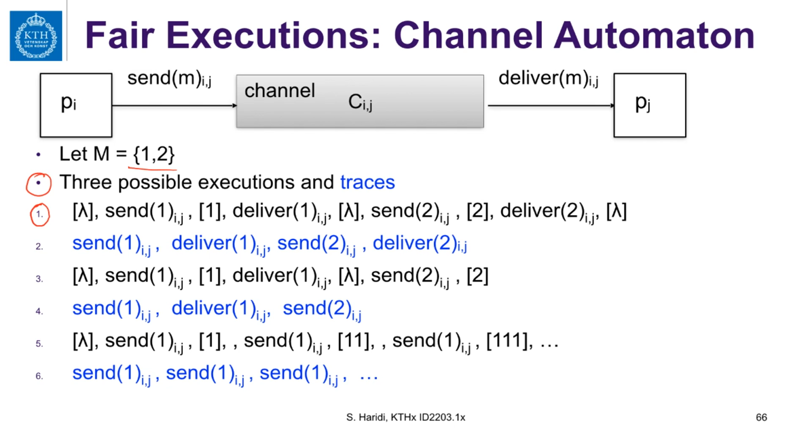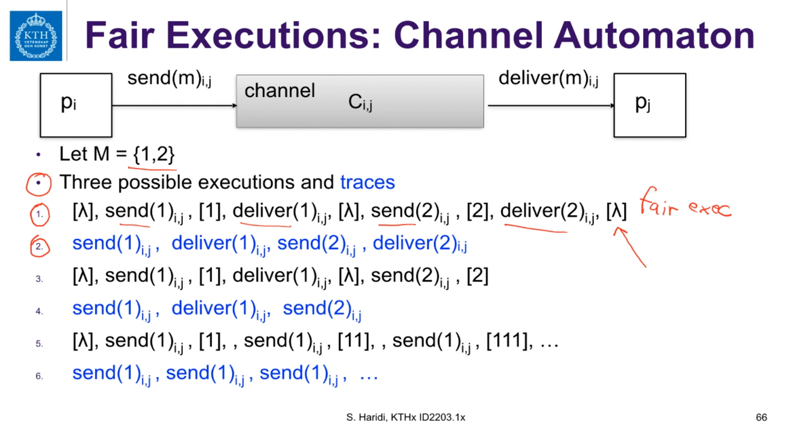It is a finite execution with a send followed by deliver, a send followed by deliver. At this point, that is a final state. In this final state, there is no locally controlled action that is enabled. So this is a fair execution, and the corresponding trace is a fair trace.